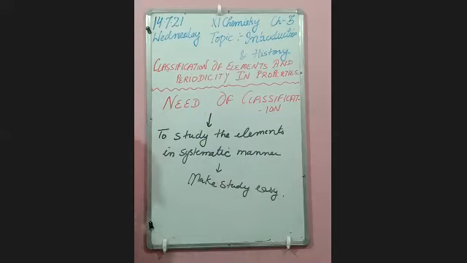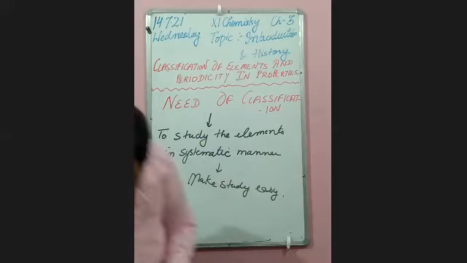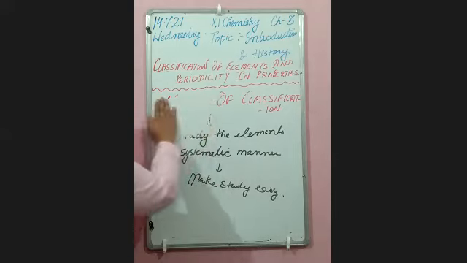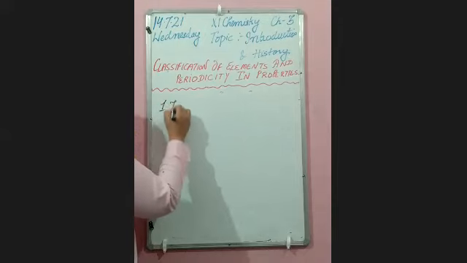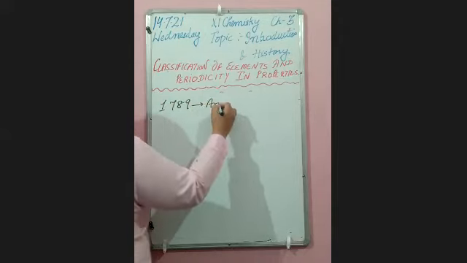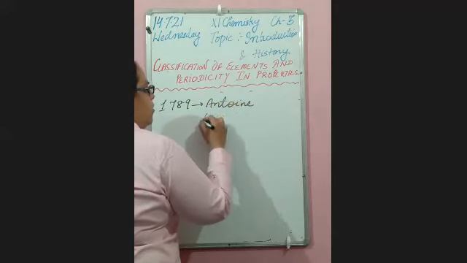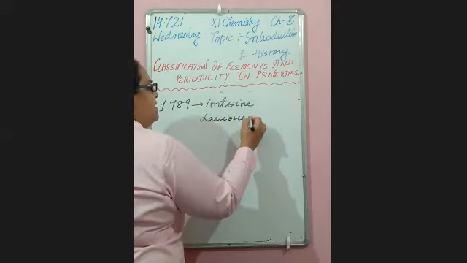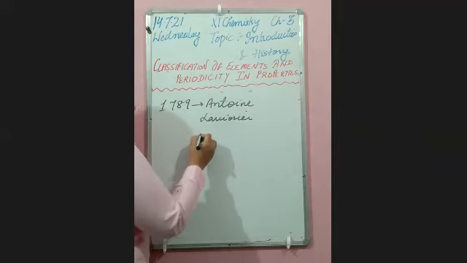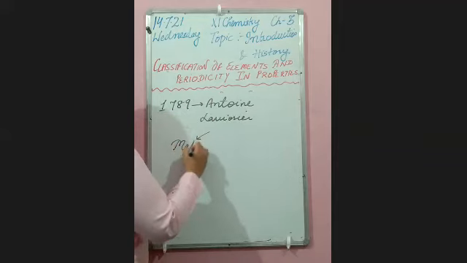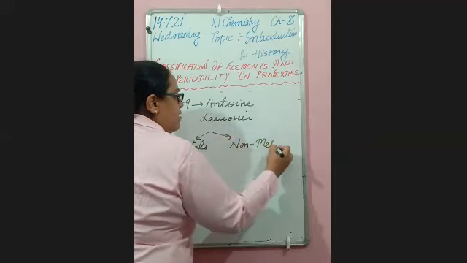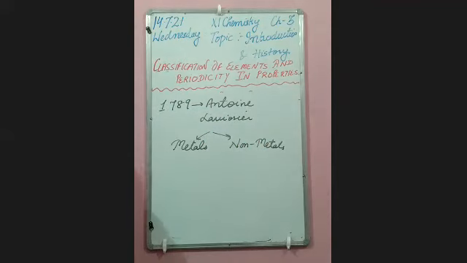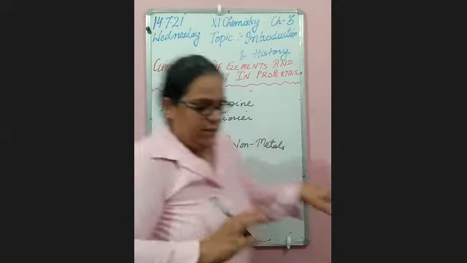So my dear, the first study was done by Antoine Lavoisier in around 1789. He classified the elements known to him at that time into two categories, metals and non-metals. He only classified elements into two categories, that is metal and non-metal.